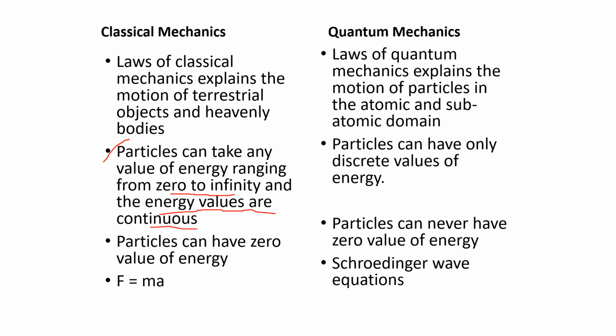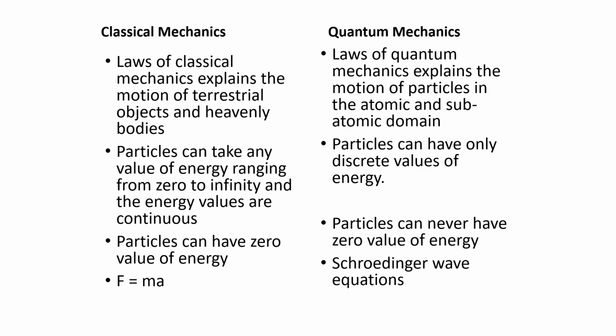That is, if a particle is having a particular value of energy, at the next moment it can't jump to another value, because always the energy changes should be continuous in the case of classical mechanics. So when you go from this particular energy to another particular energy, it has to go through the energy values in between those two values.